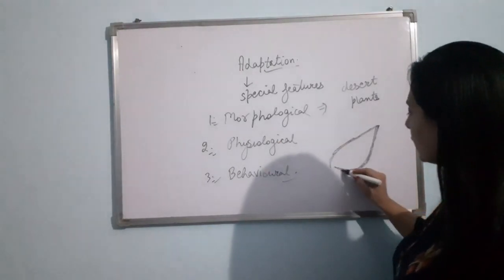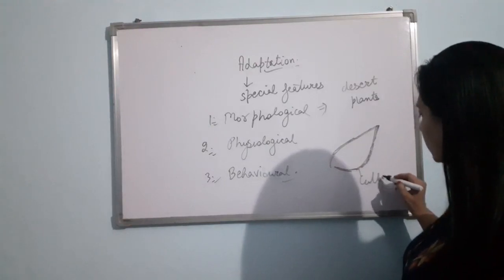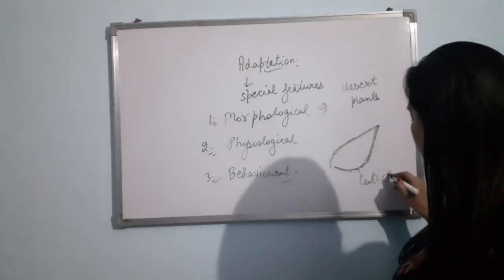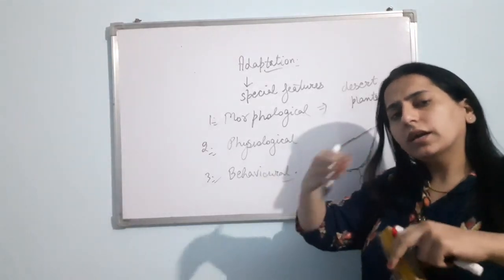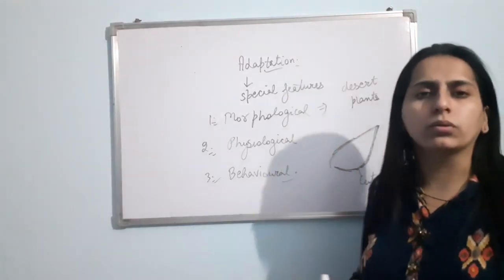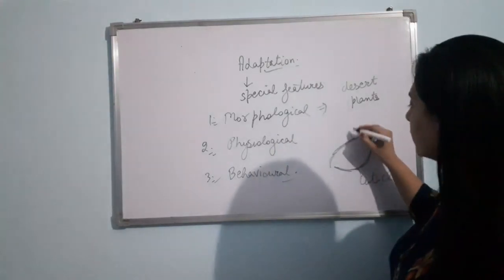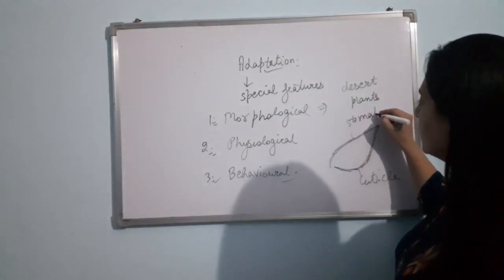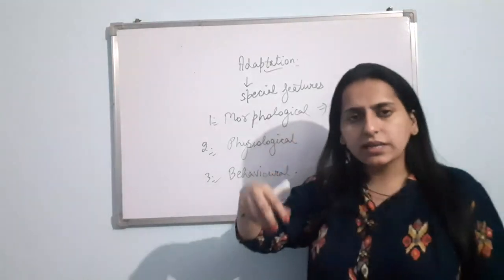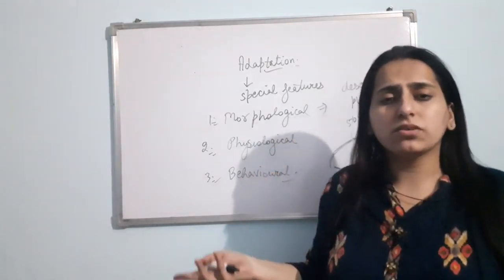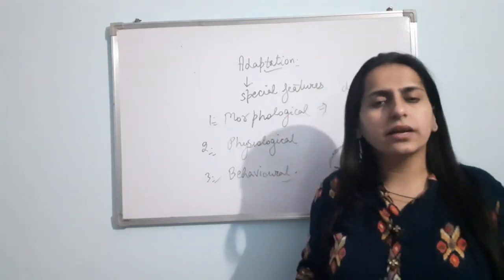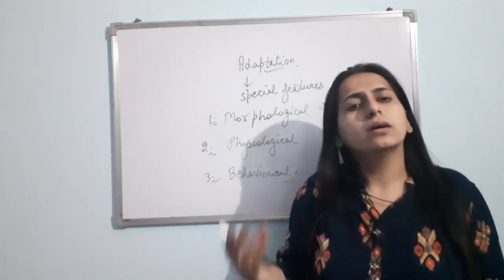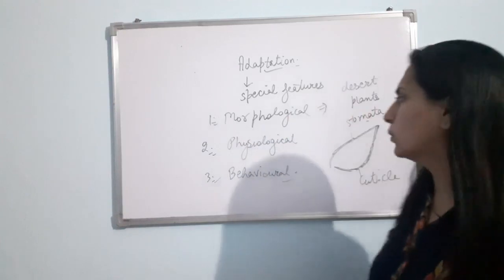Now what will the thick layer of cuticle do? It will not let the process of transpiration happen. Why? Because this is a thick layer. It will not let the water vapor go out. Their stomata are present in deep pits. Obviously, stomata are responsible for the process of transpiration. If the stomata are present in deep pits, again the rate of transpiration will be lowered. Is that fine?